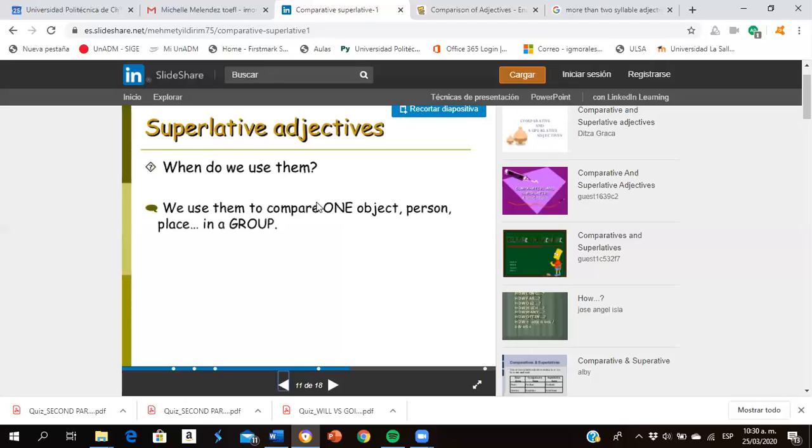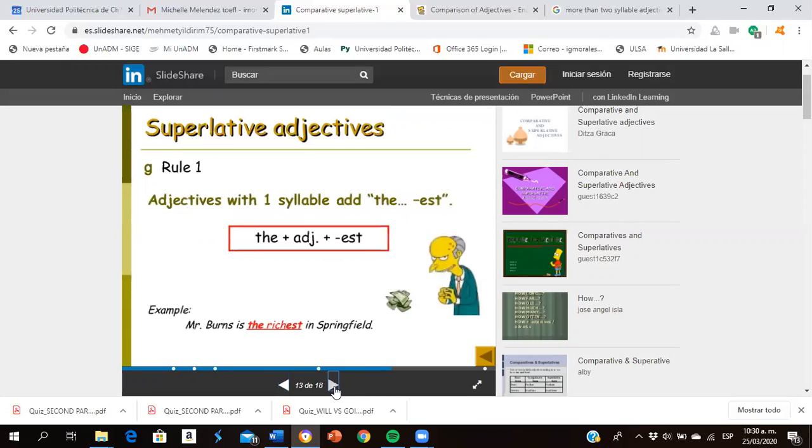Mr. Burns is one object, remember. He's one person. So Mr. Burns, verb to be is, the, and then richest, because rich is 1 syllable. And then the group. He's the richest in Springfield. Correct? Absolutely correct. So we have this first rule.